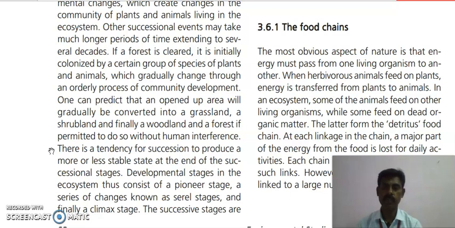Fundamental stages in this consist of pioneers, a series of changes known as seral stages, and a climax stage.